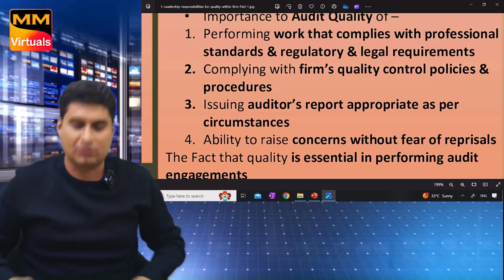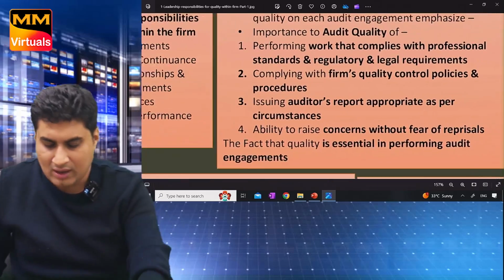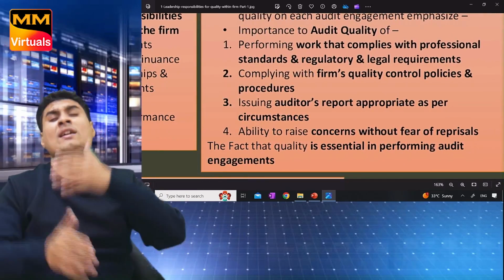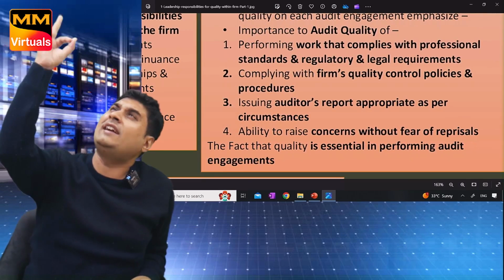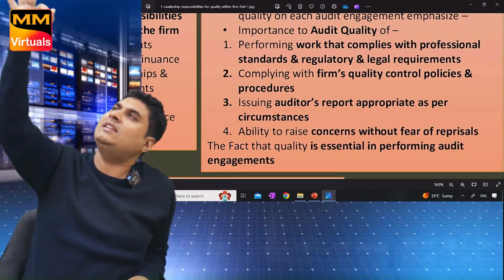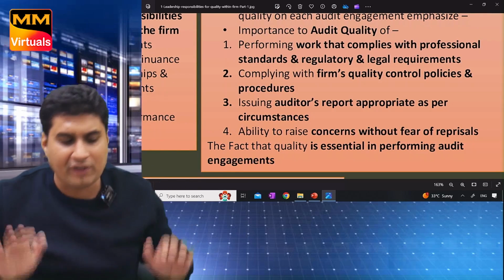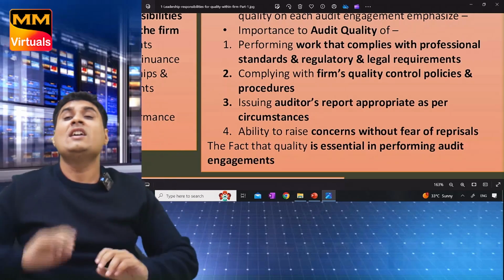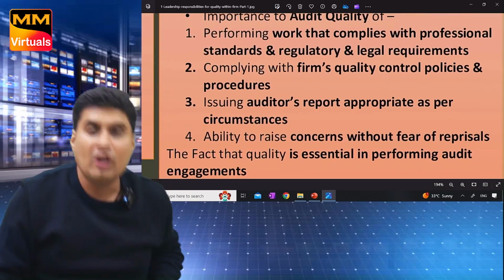Okay, hope you understood. Chalo, very simple. 1, 2, 3. So, leadership responsibility. Engagement partner is responsible for each audit assignment to which he is assigned. Speak second point first. Quality is essential in performing engagement. Now come to second. Importance to audit quality of 4 points.